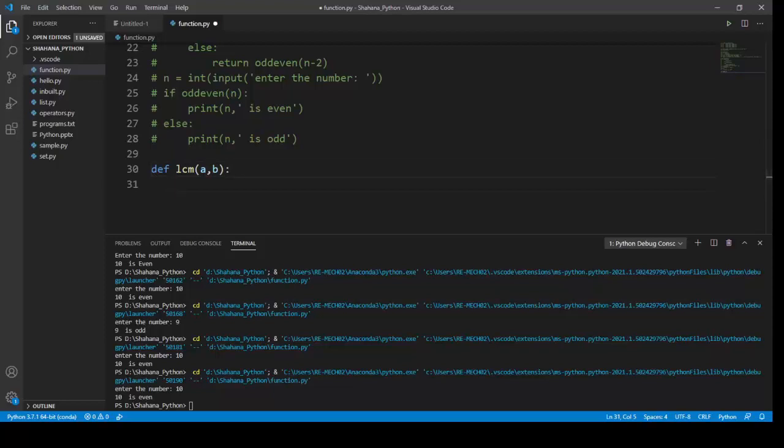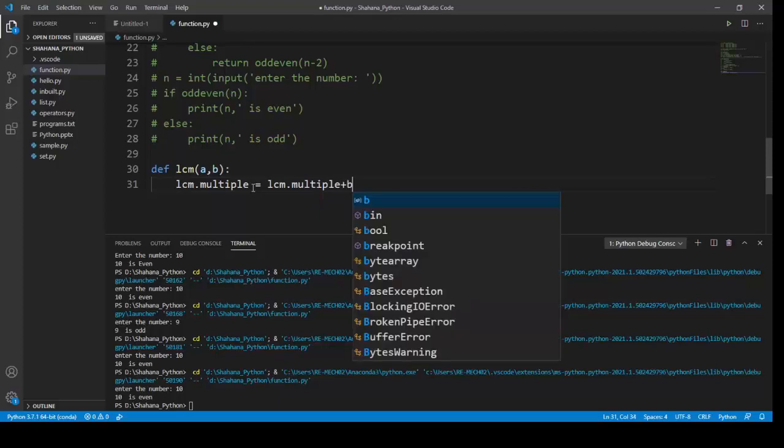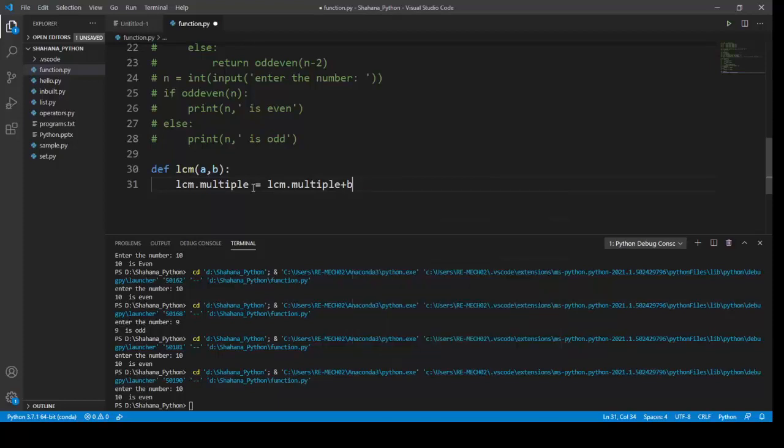Next, I'm going to write LCM dot multiple equals LCM dot multiple plus b. I will explain after I finish my code.